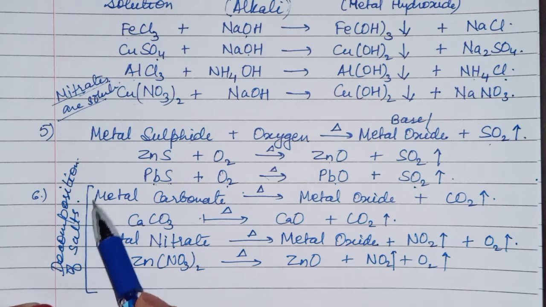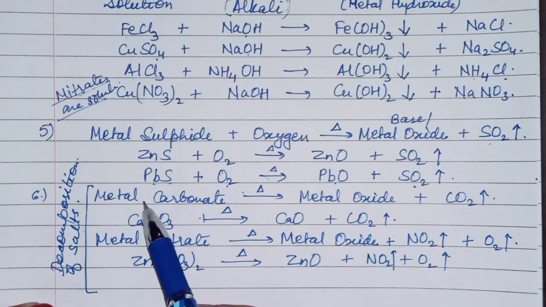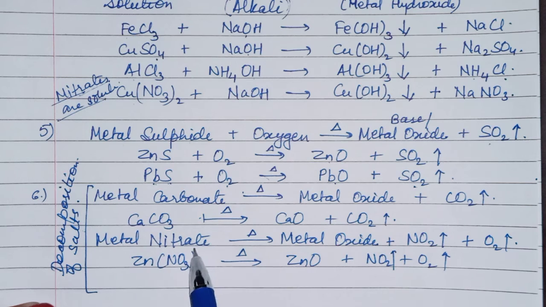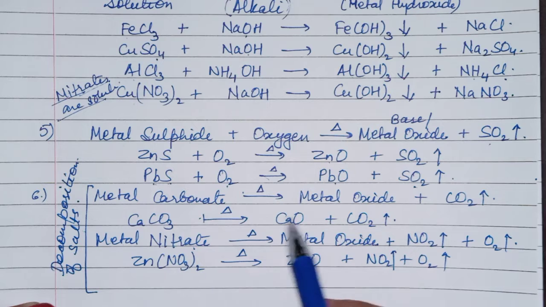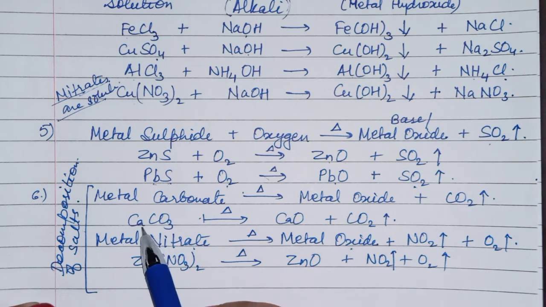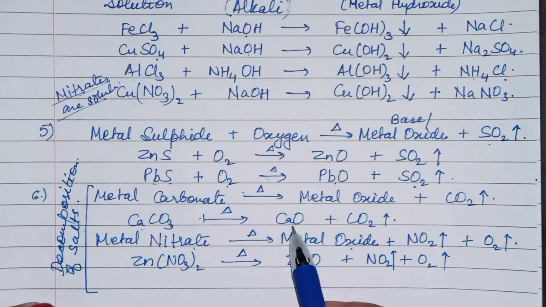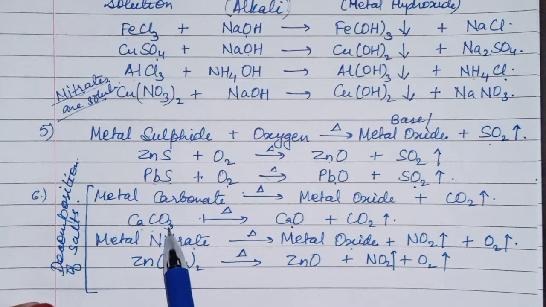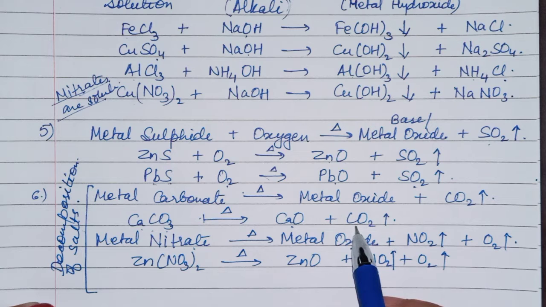Now here is decomposition of salts: metal carbonates and metal nitrates. Both on heating will decompose into metal oxide. So calcium carbonate will decompose into calcium oxide. In the previous topic we discussed that carbonate gives carbon dioxide gas on decomposition.